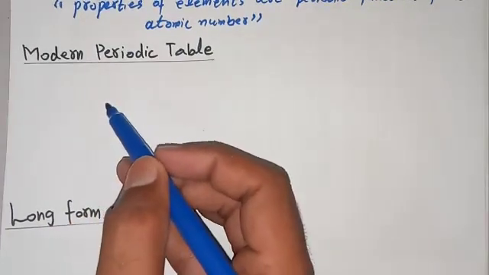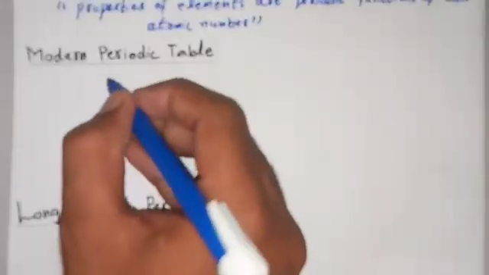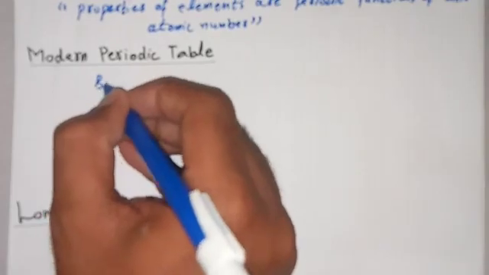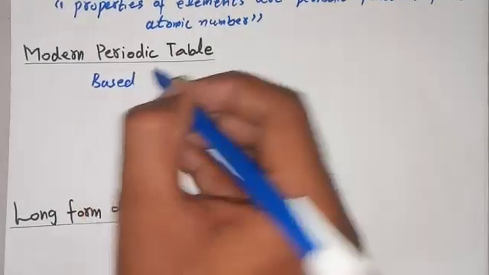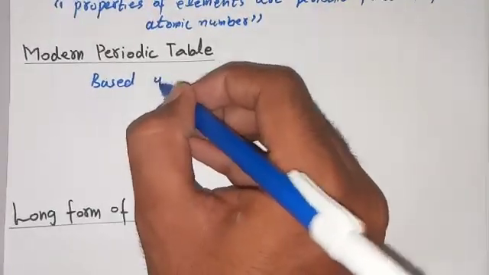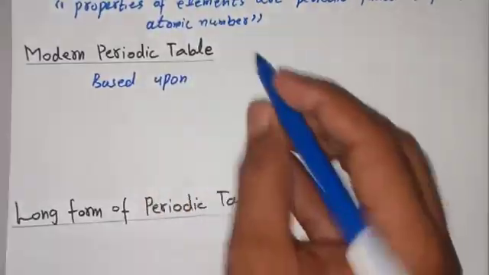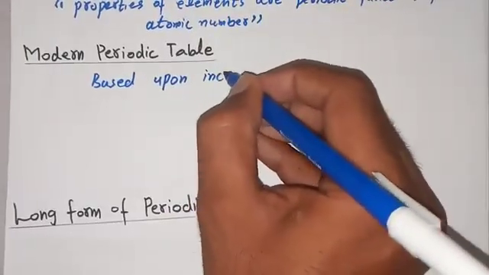And the modern periodic table, as we know, is based upon increasing atomic number.